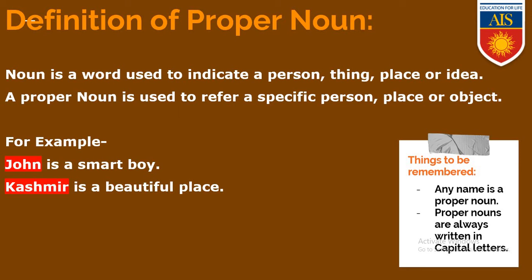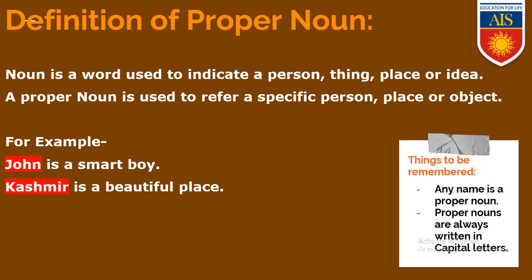A proper noun does not generalize anything. A proper noun specifies a thing. So in other words, we can say that a proper noun is a name of something: name of a place, name of a person, name of an object, anything which is a name is a proper noun. In the example you can see, John is a smart boy.